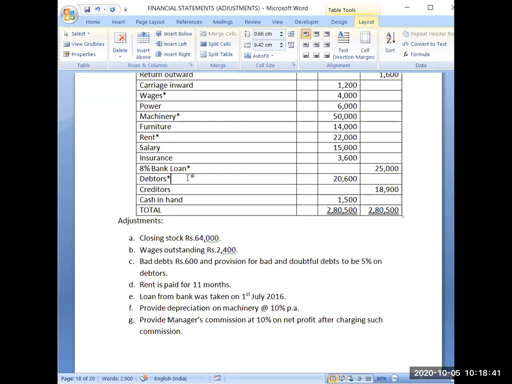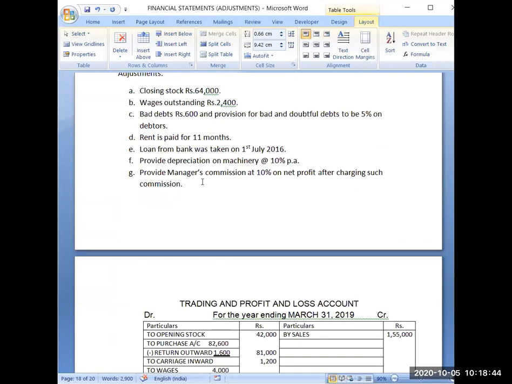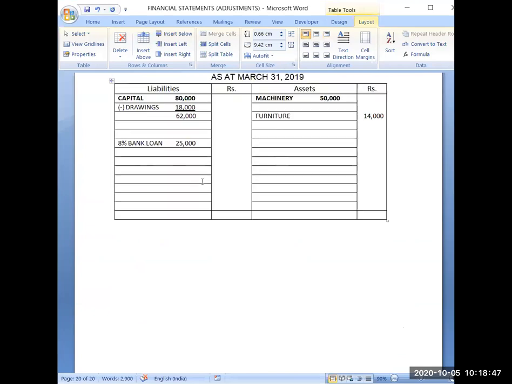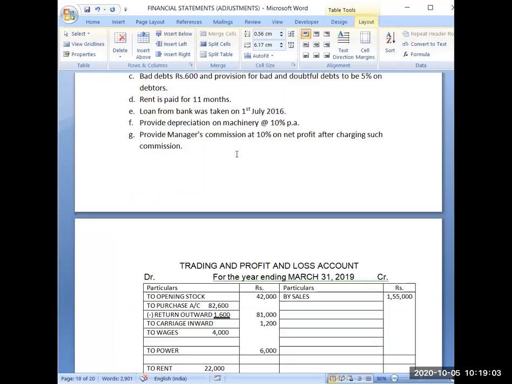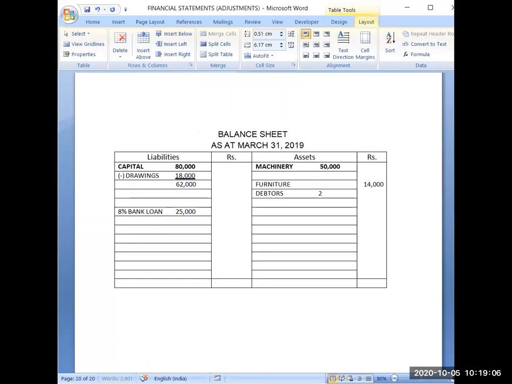Now debtors. Debtors are also having adjustment. It will go to the asset side, being a personal account with a debit balance. So I can write debtors directly here because furniture doesn't have any adjustment. Debtors amount will also be written in the inner column. And there are 2 adjustments in the debtors account. Debtors amount is 20,600. So I will leave a line for the first adjustment, then for calculation, and then the second line for the other adjustment. So 3 lines I will leave after debtors.